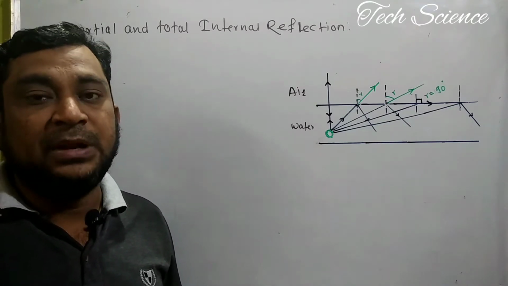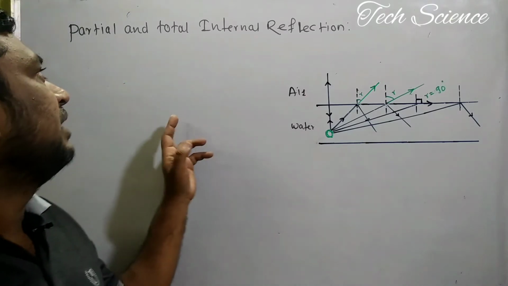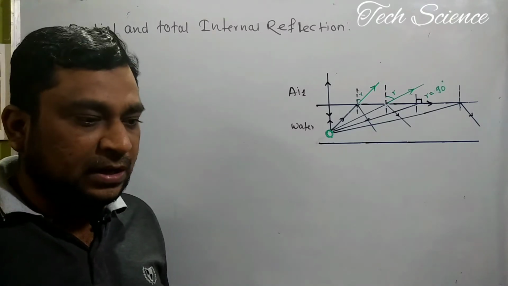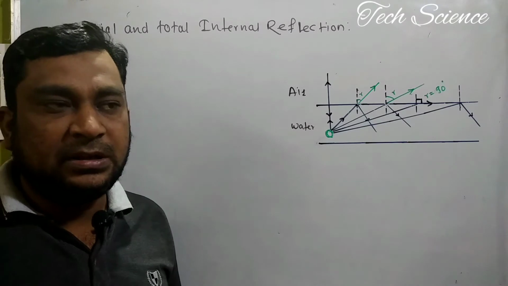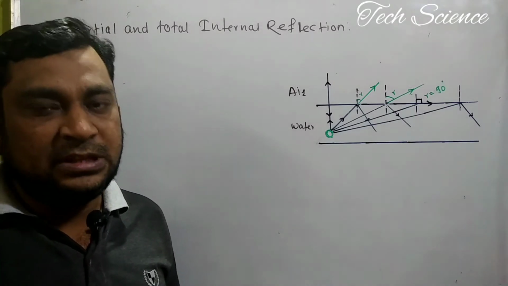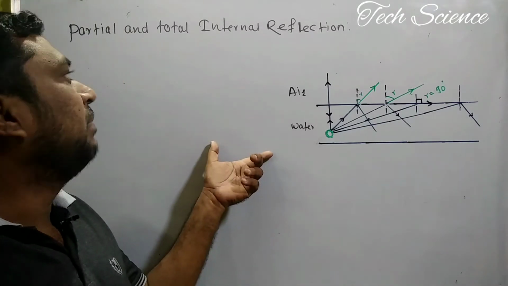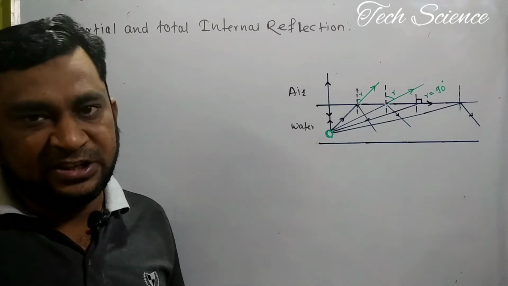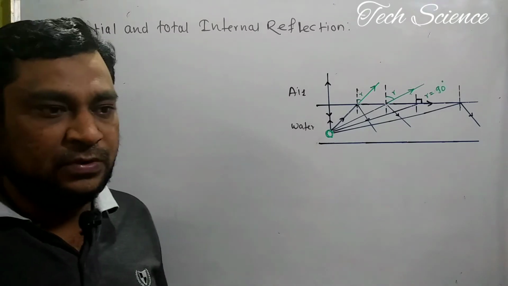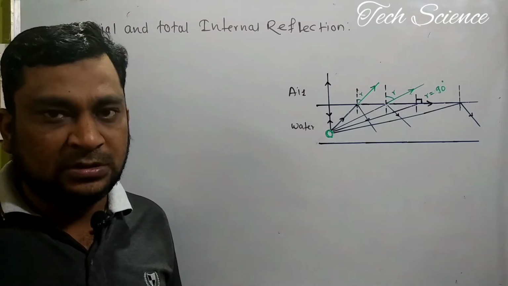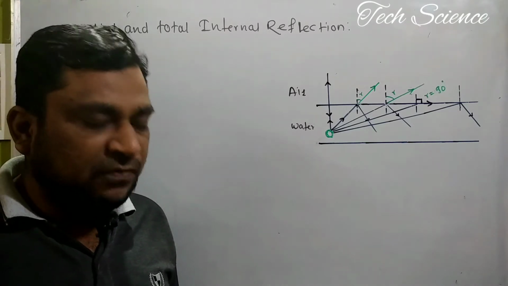What is the concept of a mirage? To clarify these two concepts on the basis of partial and total internal reflection, we need to understand the three basic rules regarding the refraction of light.